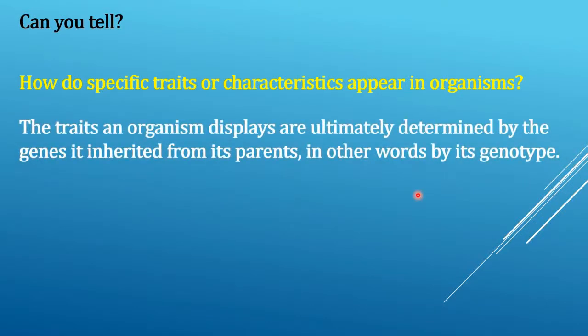The traits an organism displays are ultimately determined by the genes it inherited from its parents, in other words, by its genotype.